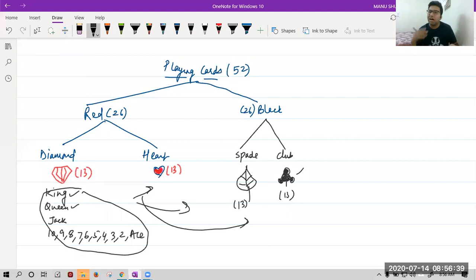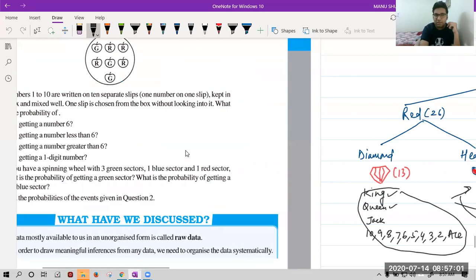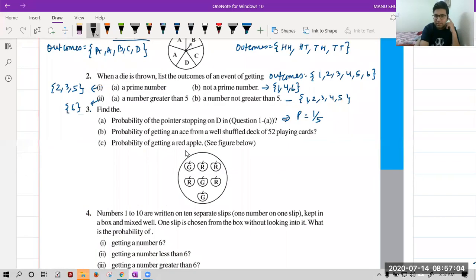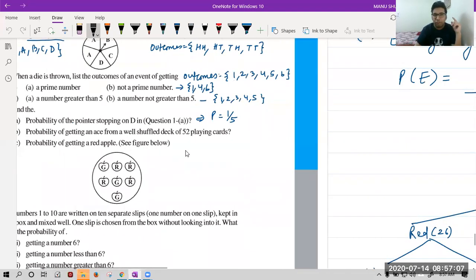So we have total how many aces? We have total 4 aces: 1 ace of diamond, 1 ace of heart, 1 ace of spade, and 1 ace of club. So we have total 4 aces upon total number of cards, that is 52. Hence the answer will be, yes, Aryan, correct. The answer will be 4 upon 52, or you can solve it as 1 upon 13, and that is the correct answer.